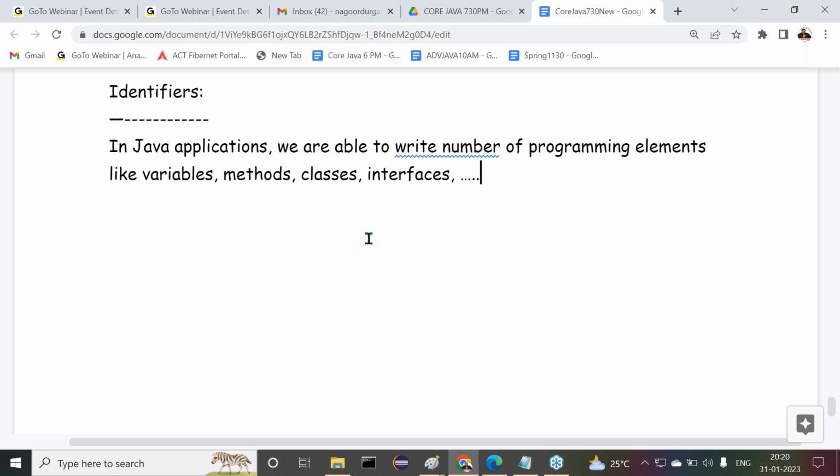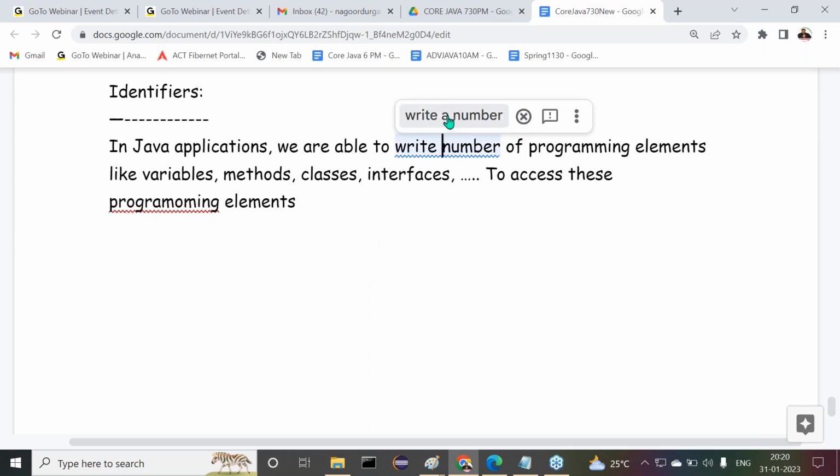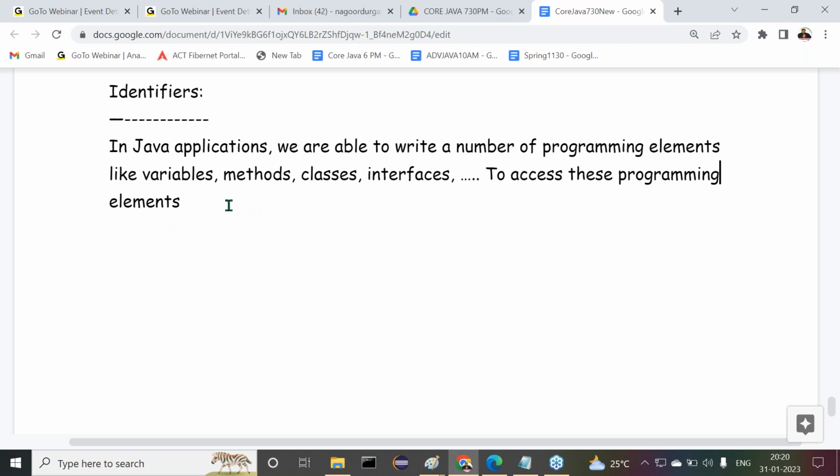So many programming elements. To access these programming elements, we need some identity for these programming elements.